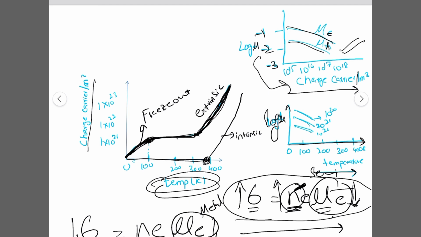Broadly speaking, the conductivity of a conductor is more than that of a semiconductor, because we have a large number of charge carriers. At high temperatures this term goes down for conductors, but with the increase of temperature it goes up for the semiconductor. So this is how the mobility and the charge carriers differentiate between semiconductors and conductors or metals.